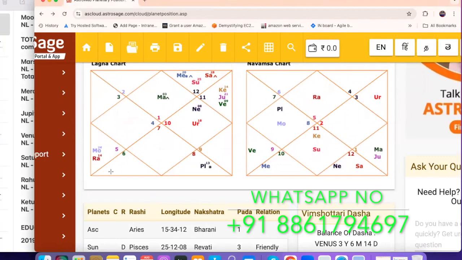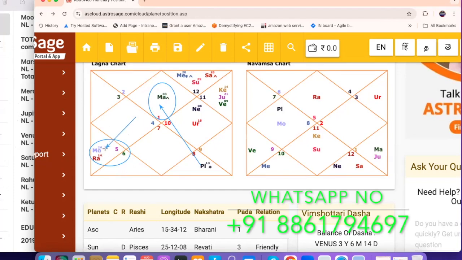Rahu is in the fifth house. Mars is in the first house. So if you clearly see, it is the 8th house ruling, along with the first house lord, and Rahu is sitting in the fifth house with the planet Moon.